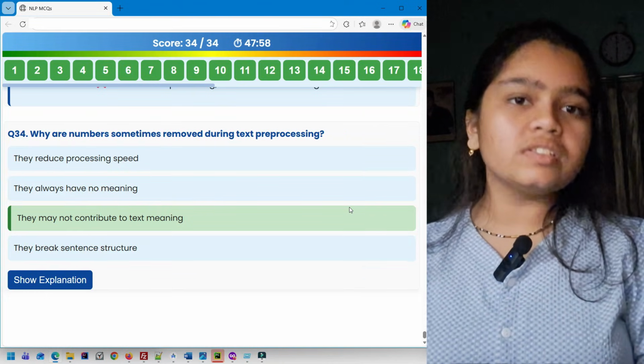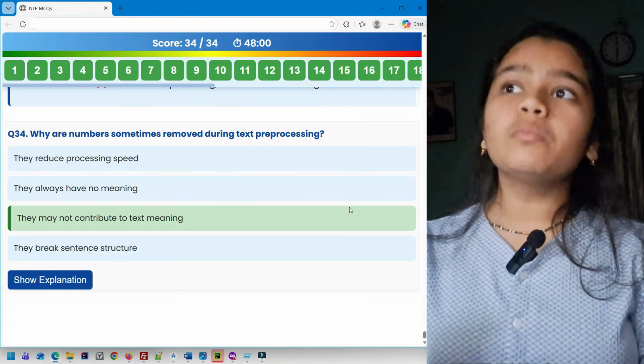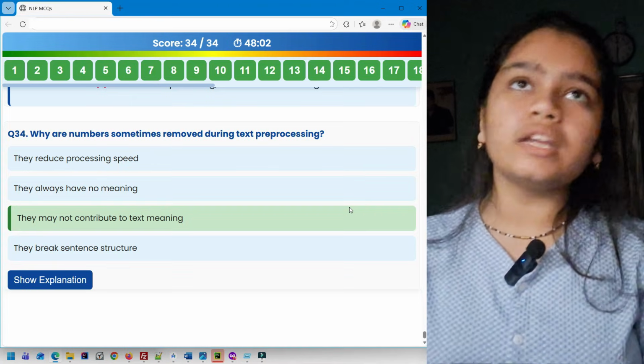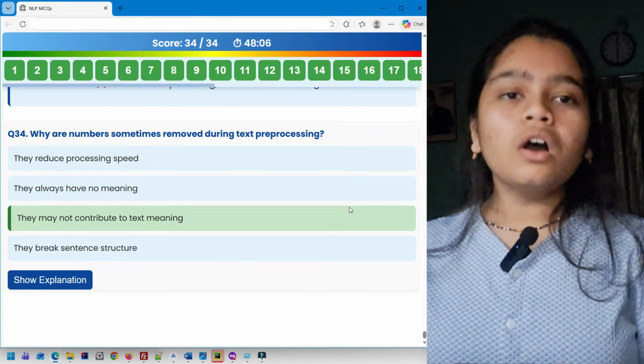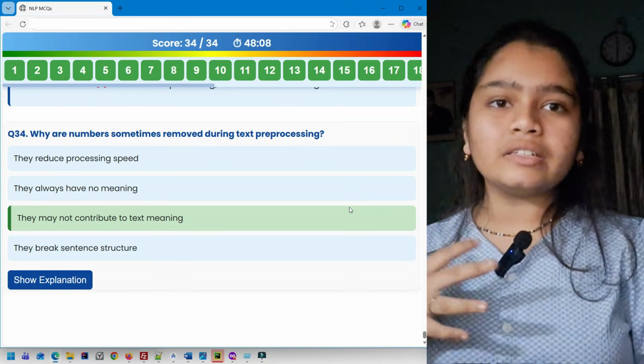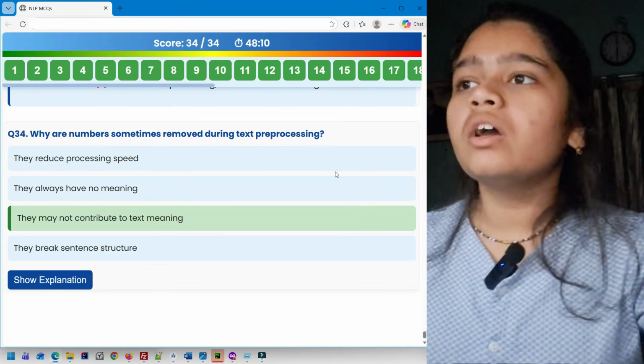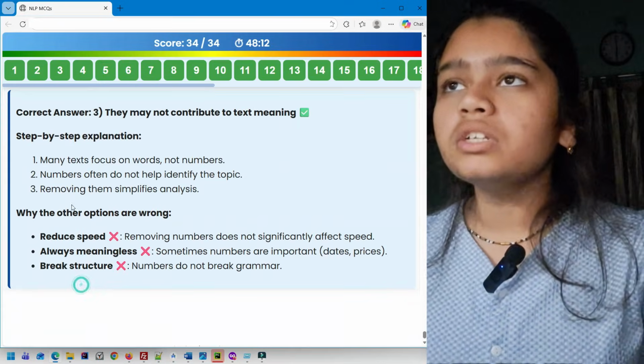Removing numbers can actually increase the speed, because the fewer things you have, the more efficient and speedy the task will be, right? And if you see the explanation, this is the one.